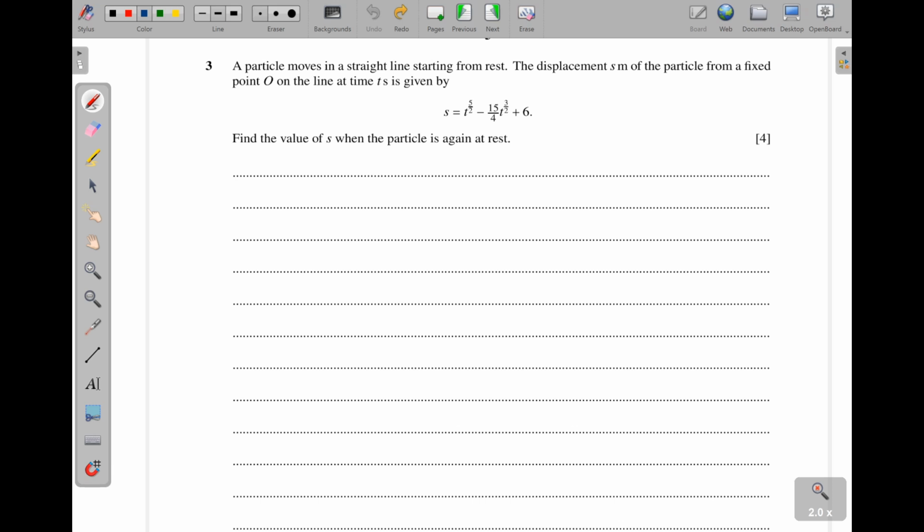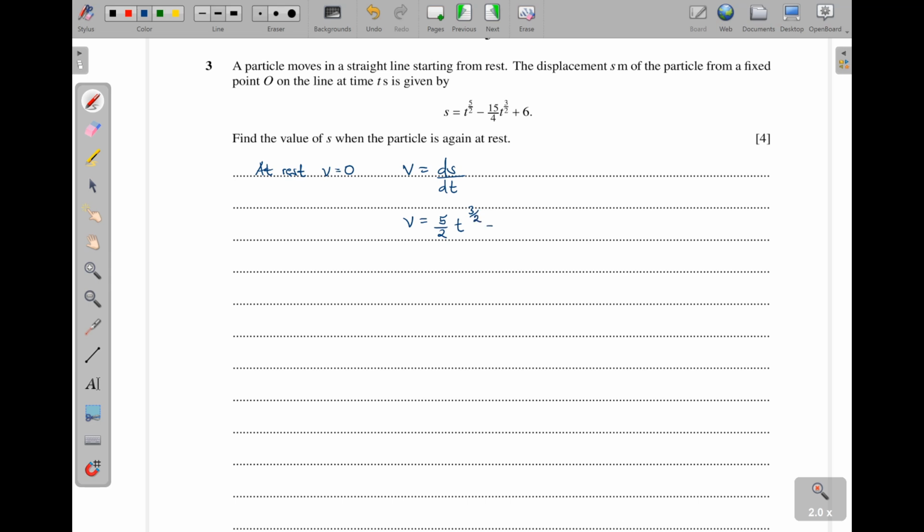Since they have said find the value of s when the particle is at rest, at rest it means that velocity is 0. But we know that velocity is the rate of change of displacement, so it is ds/dt. That means we are going to differentiate. Remember, you drop the power and then you reduce it by 1. So we shall have 5 over 2, then t power 5 over 2 minus 1, which is 3 over 2.